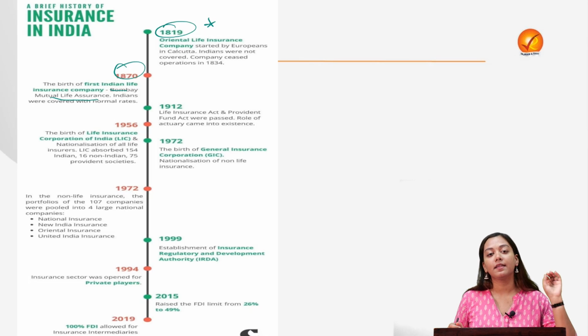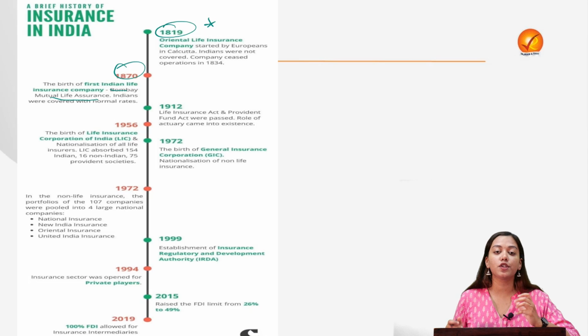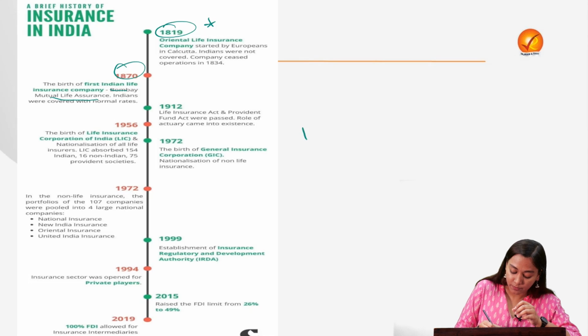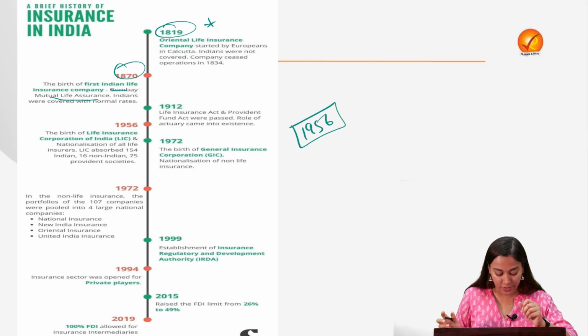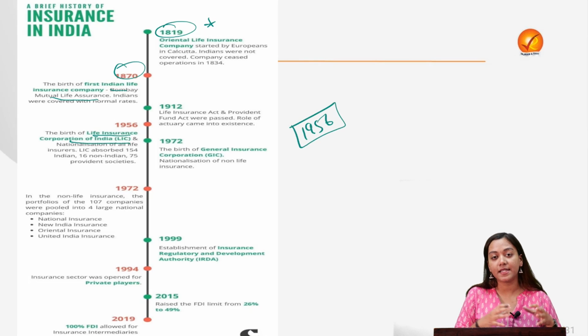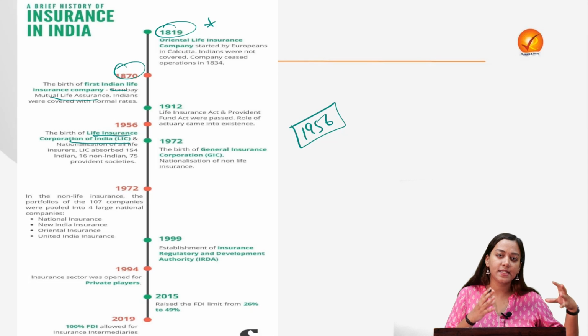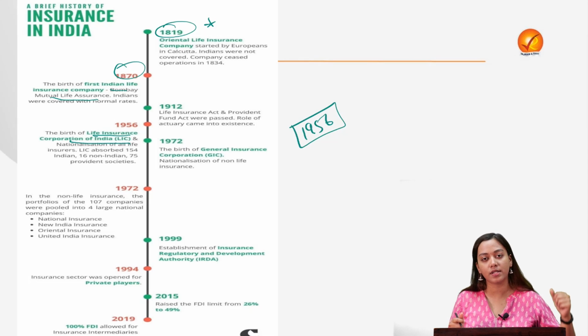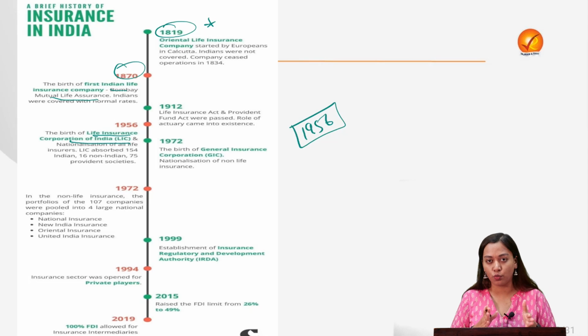So, now comes nationalization. The nationalization policy of the entire insurance sector, rather the life insurance sector, came with the 1956 Act of LIC nationalization. So in 1956, the birth of LIC happened, and this saw consolidation of about 256 previously working private insurance companies of India, all consolidated into one, all nationalized and regulated by government. But this was about the life insurance sector. What about the general and the non-life insurance sector? Well, that also got nationalized, but gradually.